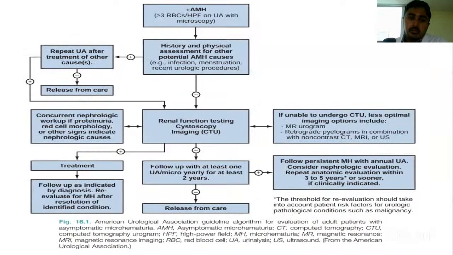This is an algorithm showing how to proceed with a patient presenting to you with asymptomatic microhematuria. You need to go through with a proper history and physical assessment and rule out any benign causes. If benign causes are ruled out, then you can go ahead with renal function testing, cystoscopy, and upper tract imaging, mainly in the form of CT urography.